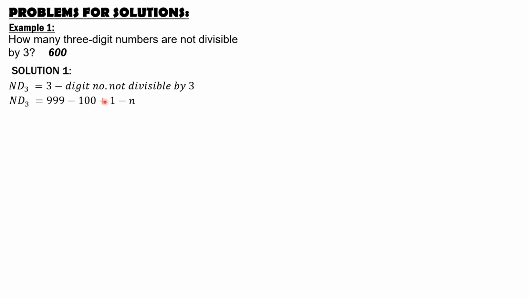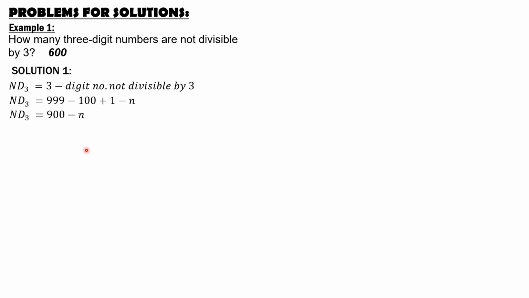That's the total number of 3-digit numbers. Then we subtract n, where n is the number of 3-digit numbers divisible by 3. So the total number of 3-digit numbers not divisible by 3 would be equal to 900 minus n.